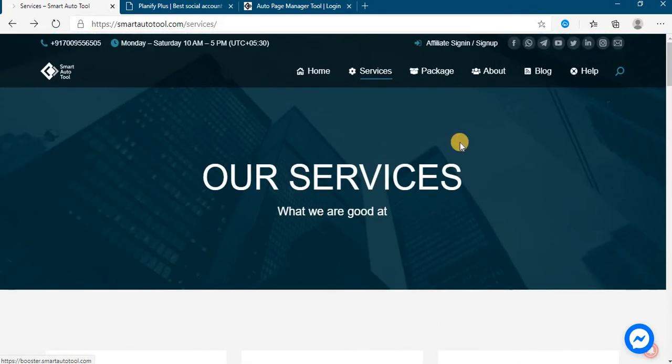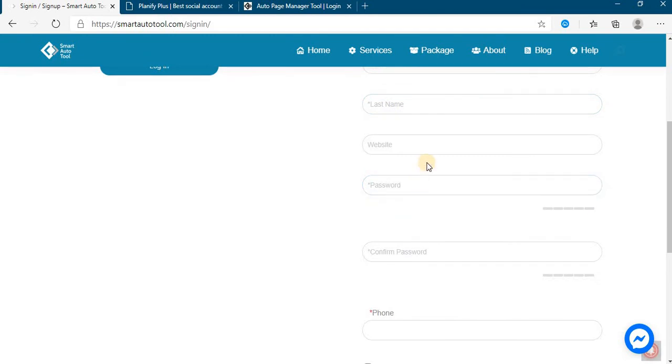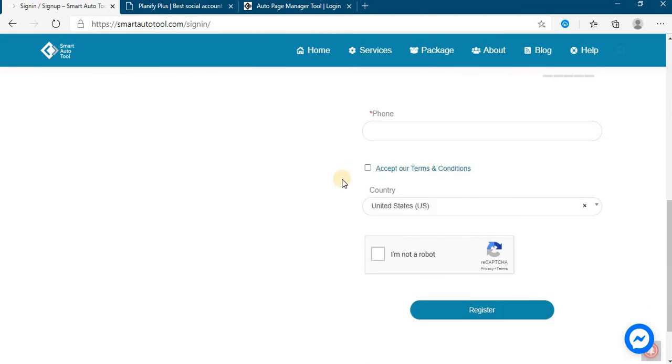Okay, the next service is we also provide affiliate program. Just click on affiliate, sign in, sign up. If you have not registered with us, fill the detail: username, email, first name, last name, website if you have one, password, phone number, accept terms and conditions, click on Google reCAPTCHA and register. After clicking on the register button, you will receive a verification email. You have to click on the link and after that your account will be activated.